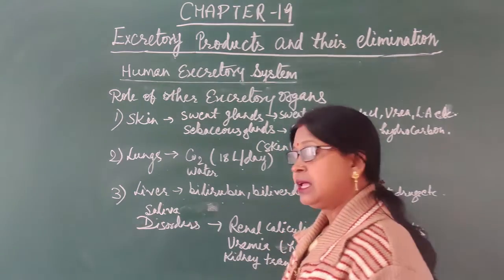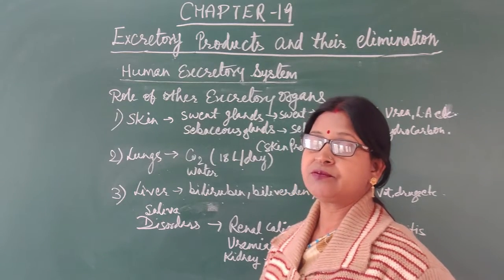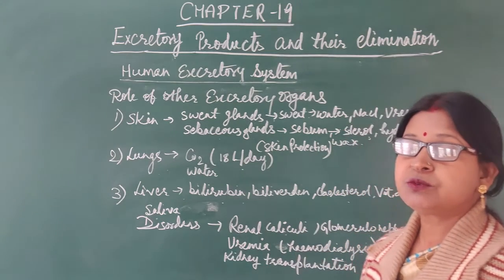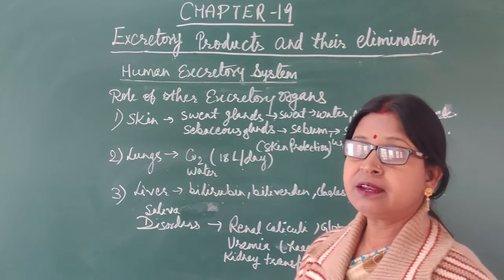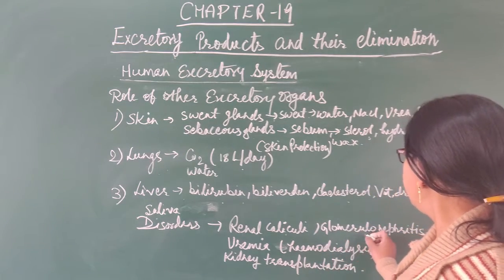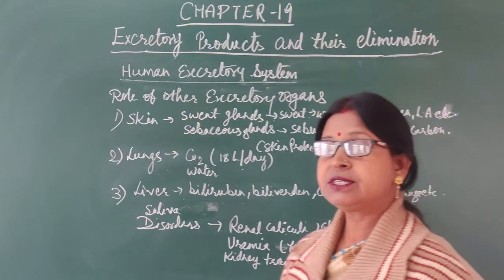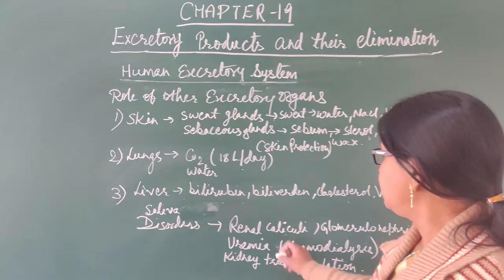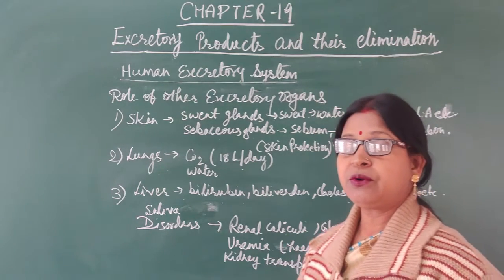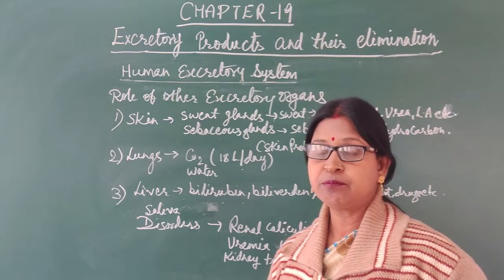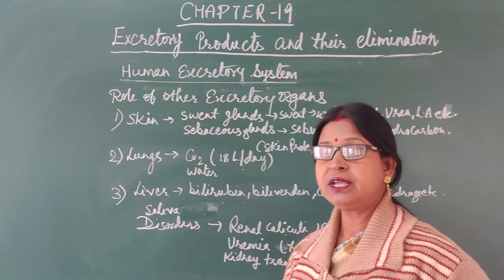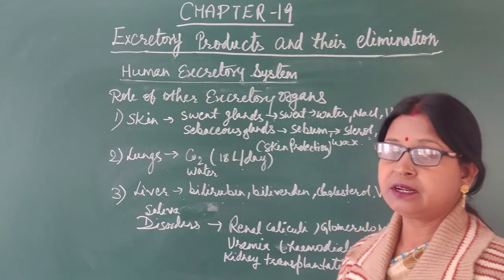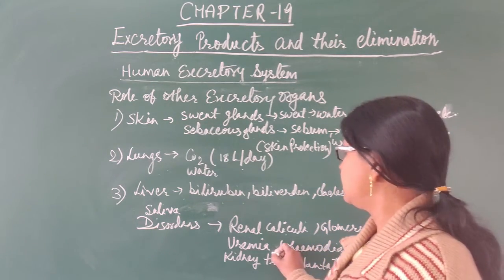Now disorders. Some of the disorders found in the kidney are renal calculi. The small stones present in the kidney are known as renal calculi. Then glomerulonephritis. The inflammation which occurs in the glomerulus is known as glomerulonephritis. Then uremia. When an excessive amount of urea is found in the blood because our kidney is not properly filtering the urea, the urea accumulates in the blood, and that condition is known as uremia.